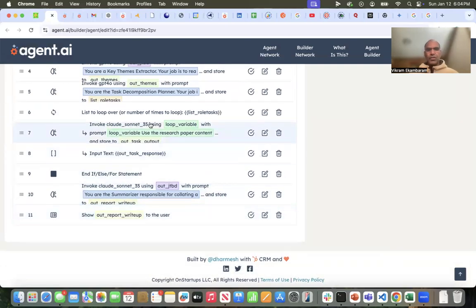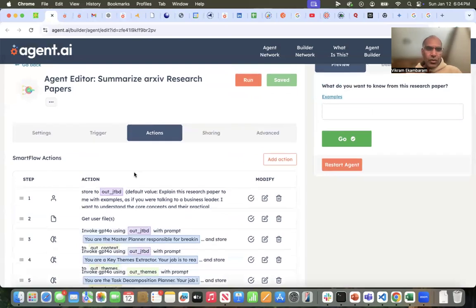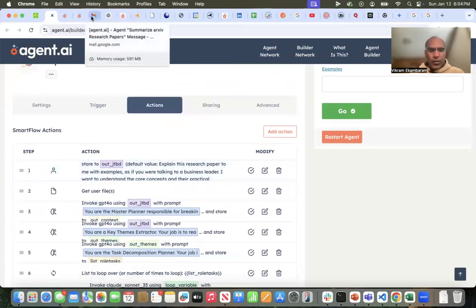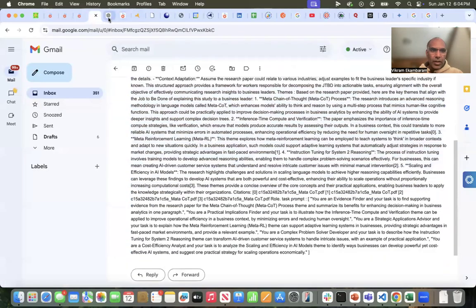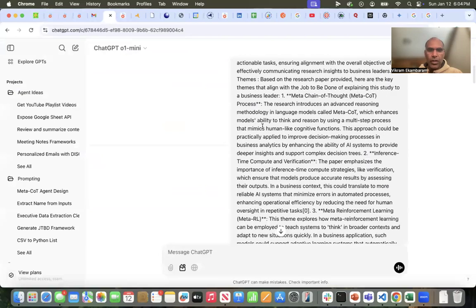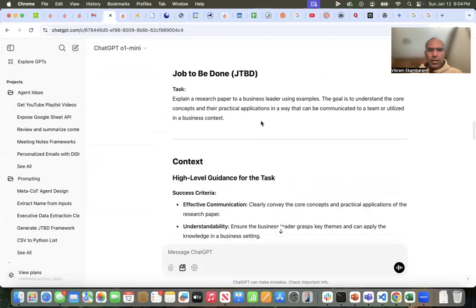So a couple of things, just to take you through the execution of this one by one. I'll first show you, I put a stop over here just to show you what the task decomposition planner and stuff like that looks like. So here, if you notice, the output looks like this. I just pasted it into ChatGPT, so it's much more readable. But you can see what it did, right? This was the task I gave it: explain a research paper to a business leader using examples. I want to understand core concepts and the practical applications in a way that can be communicated to a team. That was the prompt I gave it. Here's a research paper. I'm a business leader. Explain this to me using examples so I can explain it to my team.